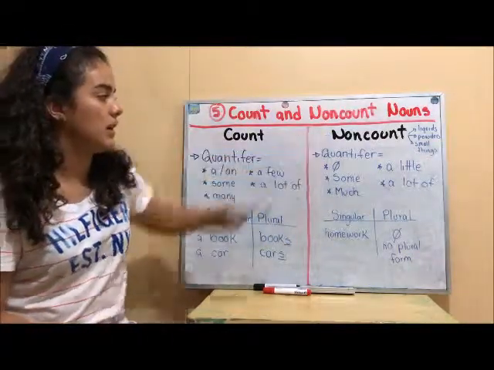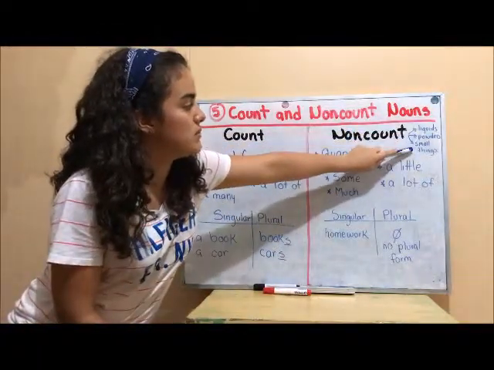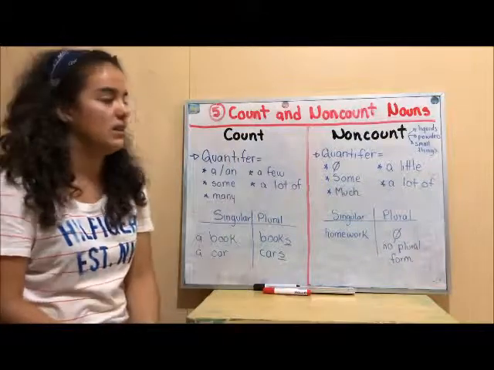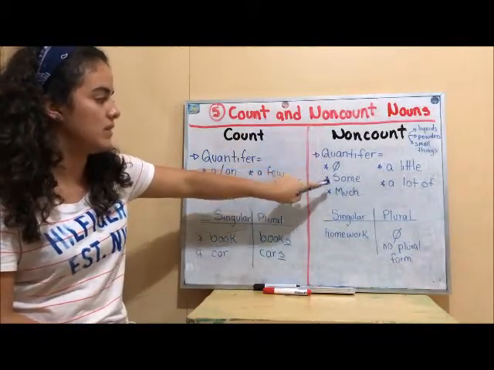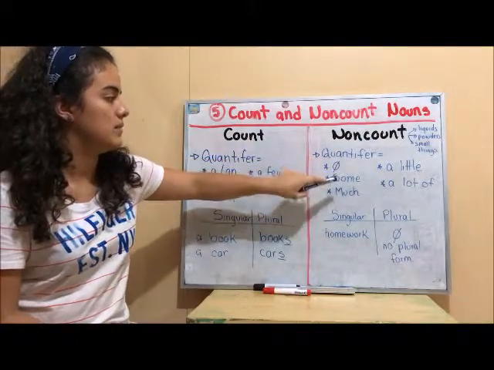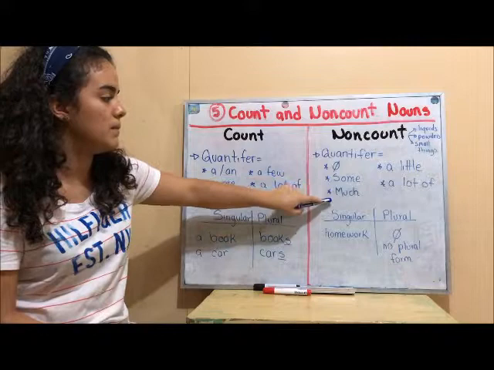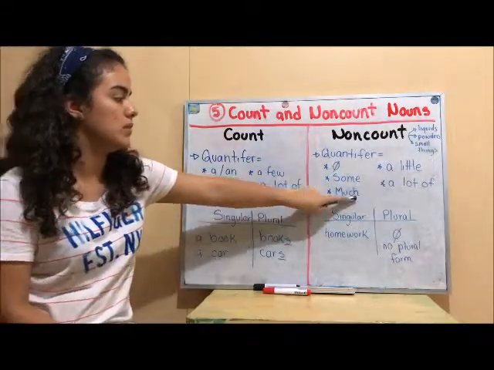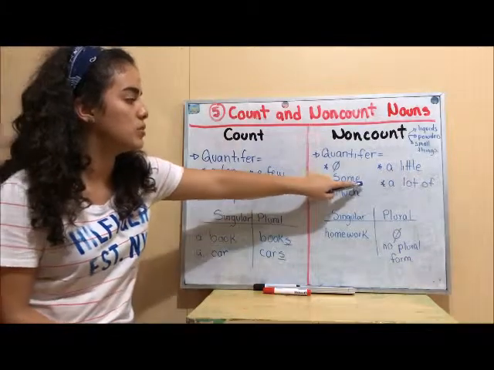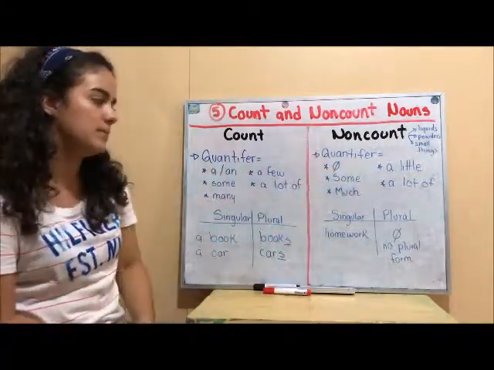And now for non-count, we have liquids, powders, and small things, things that we cannot count. And our quantifier is nothing, like this. We don't need anything to quantify. Some, much, a little, and a lot of. We can say much money, some sugar, a little coffee, a lot of sand.